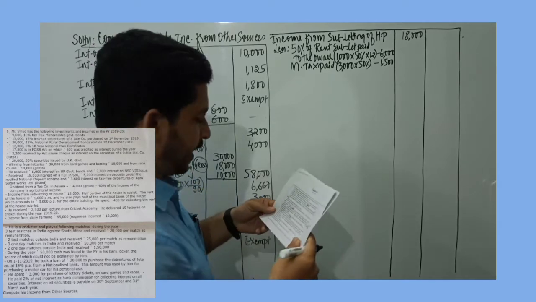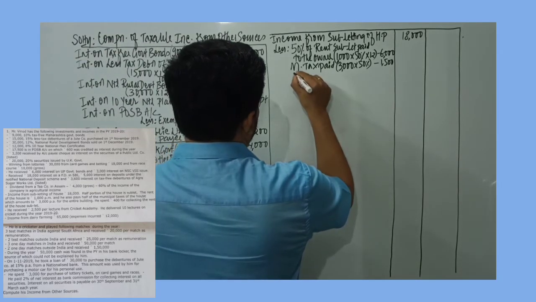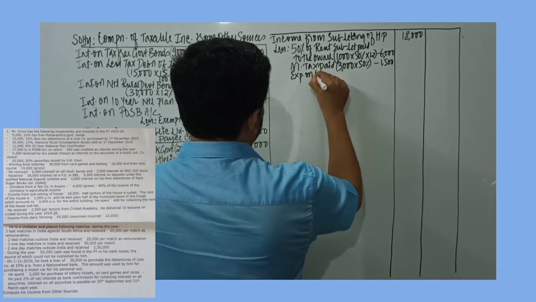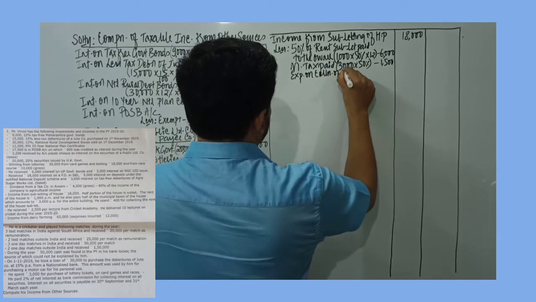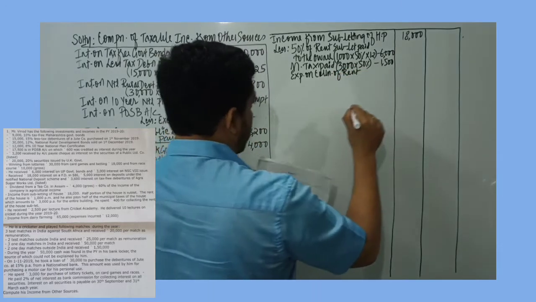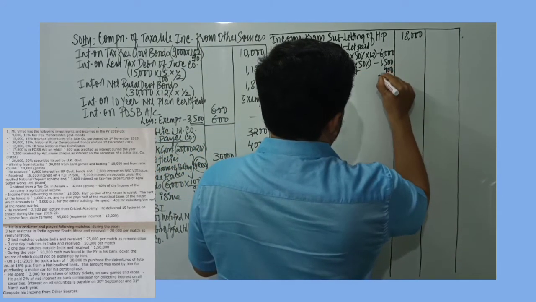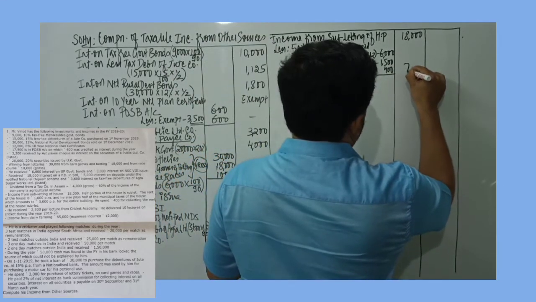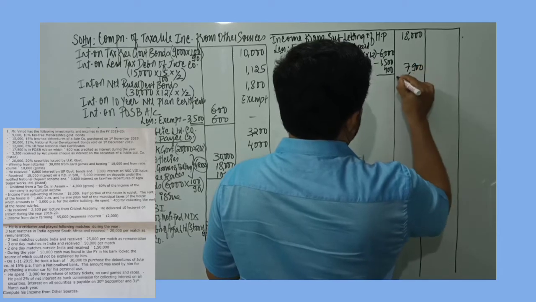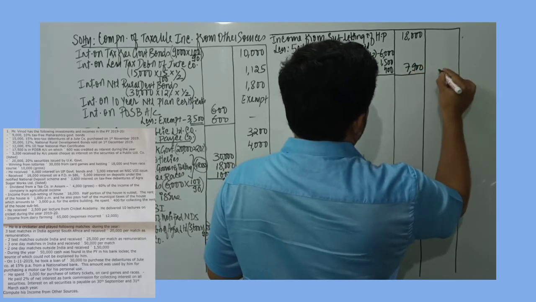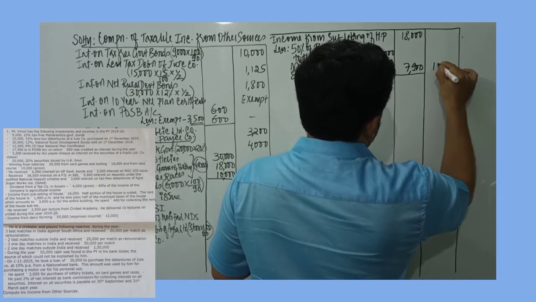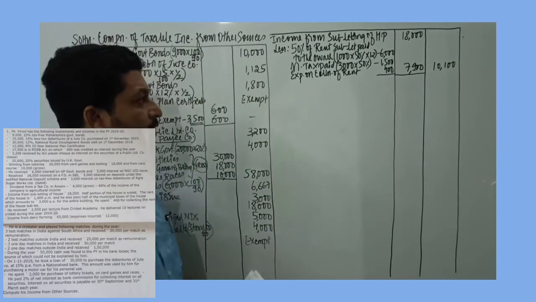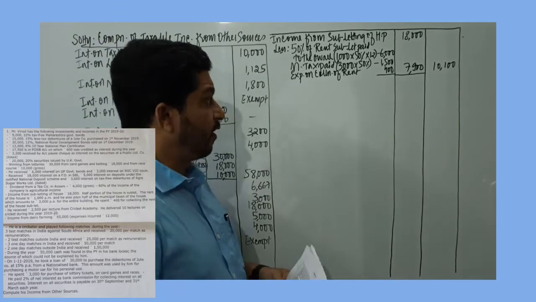Then 400 for collecting the rent of the house sublet. Expenses on collection of rent. And it's given that it is 400. So total amount deductible will be 7,900. So 18,000 minus 7,900 would give us 10,100. So 10,100 would be the net income from subletting of house property.